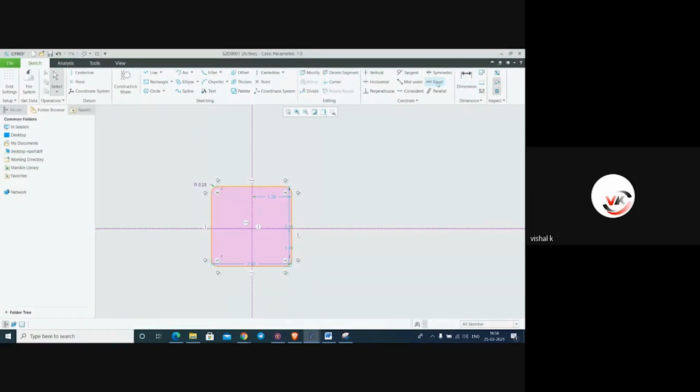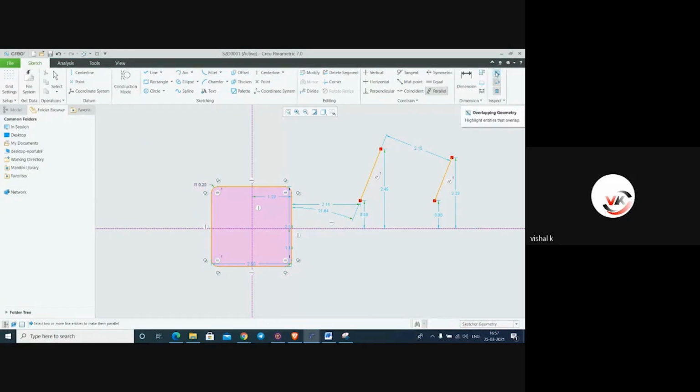In this parallel constraint, suppose we will make this line, and now we will use the parallel constraint here, first, second. See this parallel constraint, and this is the